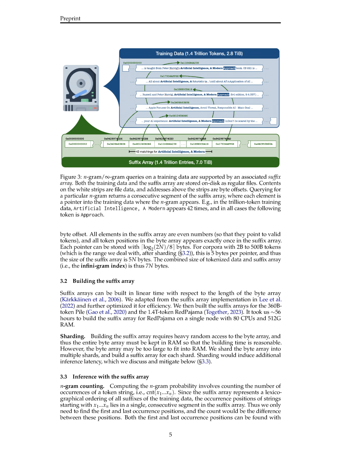Section Summary. The section discusses the challenges of training Infini-gram on massive text corpora and introduces the Infini-gram engine, powered by a suffix array data structure, for efficient processing of n-gram and Infini-gram queries. The suffix array represents the lexicographical ordering of all suffixes of the training data and is built on the byte array of tokenized training data, with the combined size of tokenized data and suffix array being 7n bytes. Additionally, the section covers the building of the suffix array, sharding to mitigate RAM limitations, and the efficient computation of n-gram probabilities using binary search with parallelization to reduce latency.